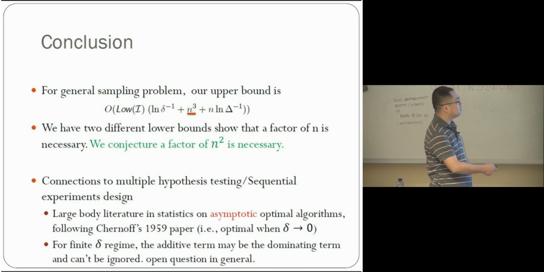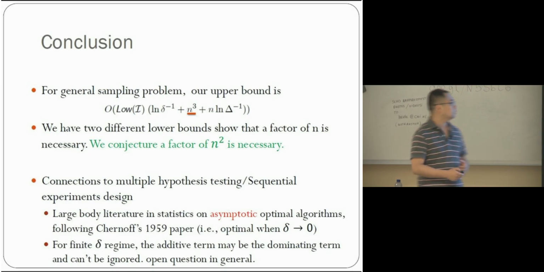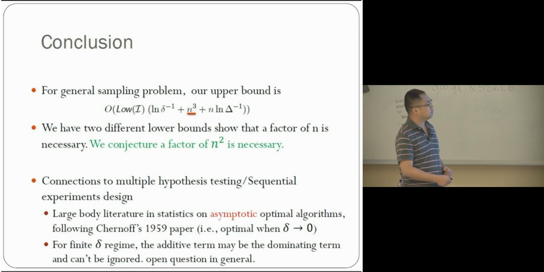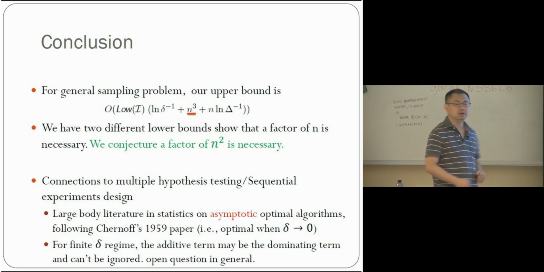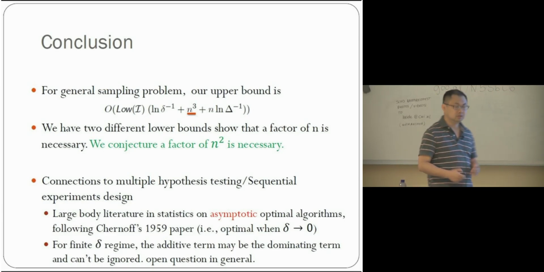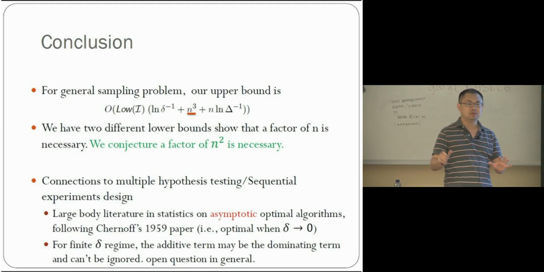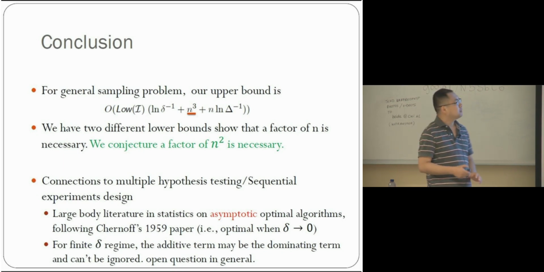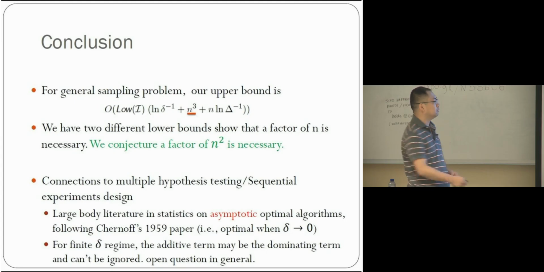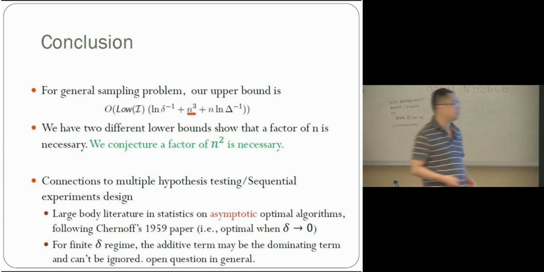This part is a lower bound that cannot be improved, so ignore this term. The most important term is this n cubed, which we think is pretty large, and we conjecture that n squared is necessary in the worst case. Right now we have two proofs, and each proof gives you a factor of n, but we don't know how to combine these two proofs to give you n squared, and we don't have an upper bound yet.